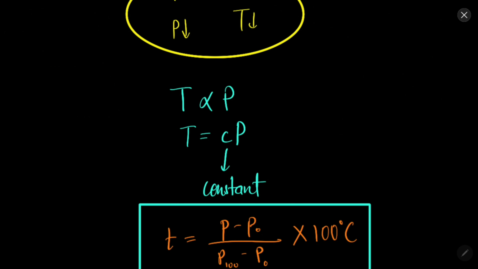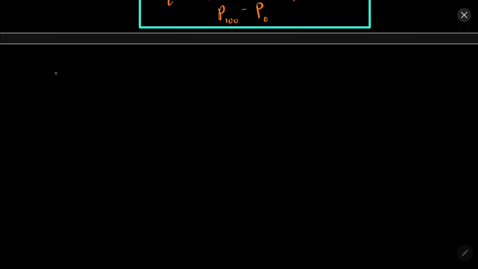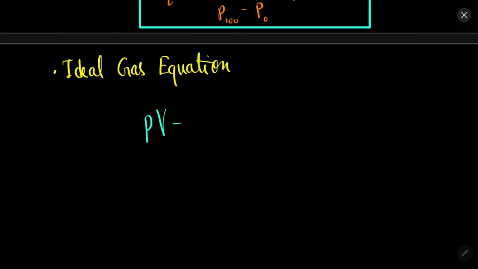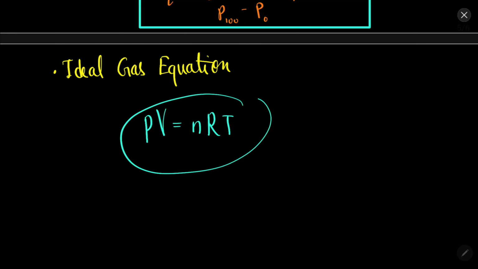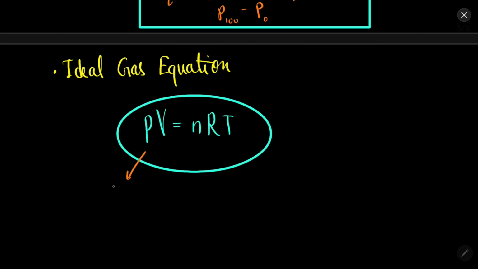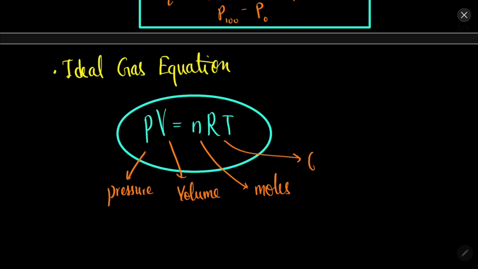And since we are using a gas, and most probably it is an ideal gas, we can study this equation as well, which is called the ideal gas equation: PV equal to nRT, where P is the pressure, V is the volume of the gas, n is the number of moles, R is the gas constant, and T is the temperature of the gas.